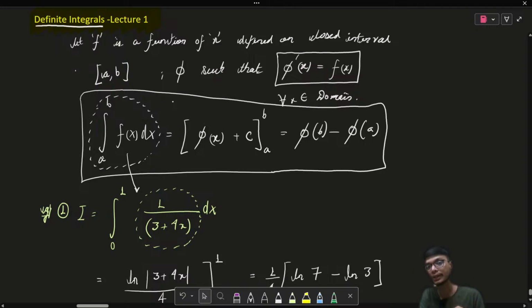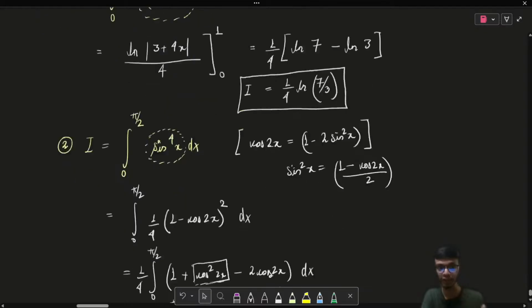So integral evaluation can only be done when that particular function is continuous within that particular range from a to b. Now what happens if the function is not continuous? We're going to talk about those things also in the upcoming lectures, but for the time being, we can stick to this idea that it is continuous within this particular domain. And after we learn about the properties, I'm going to specifically talk about how you can evaluate the integrals which are not continuous in nature, right? Don't worry for it, right?